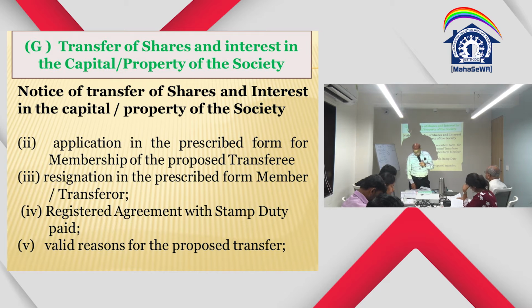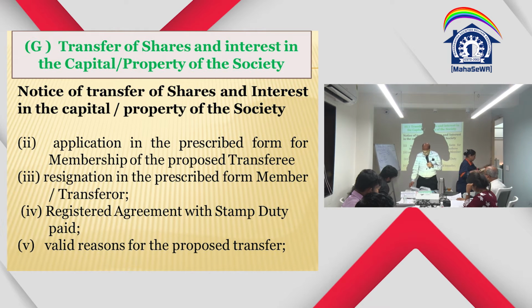Any member whose resignation has been accepted, or any heir or legal representative of the deceased member, may demand refund of the share capital held by such member or deceased member, and the society shall, subject to the provisions of subsection 3 of section 29 and subject to the provisions of the bylaws, refund the amount within 6 months from the acceptance of the resignation or, as the case may be, the date of demand made by the legal heir or representative of the deceased member. In all cases where share capital is to be refunded, valuation of the shares to be refunded shall be made in accordance with the provisions contained in rule number 23.